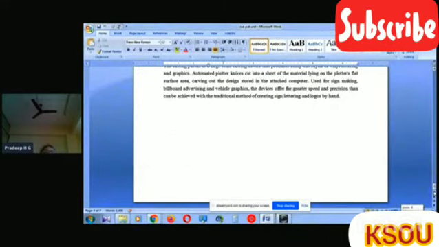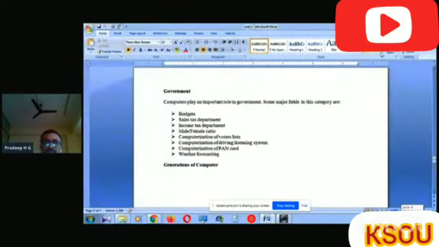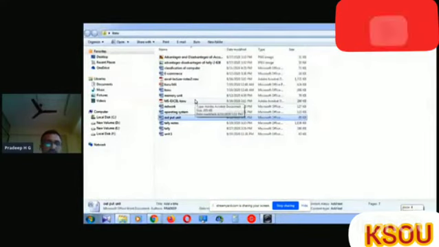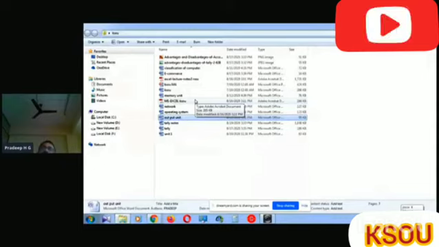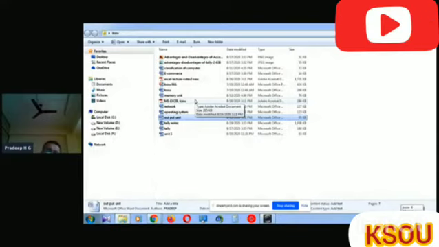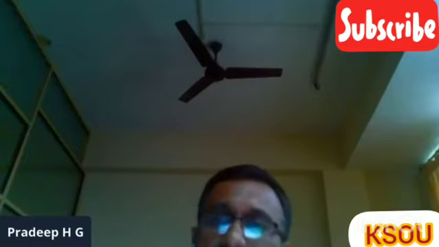Next, we come to input devices. What do you mean by input devices? Input devices are used to provide the input or the information to the system. In input devices, we have keyboard, mouse, joysticks, some gaming tools, scanners, etc. We consider the keyboard first.